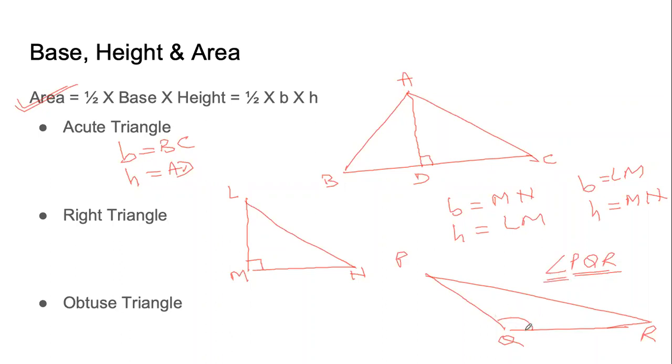Now, because angle Q is the obtuse angle, suppose we take base as QR. Now students are confused. Where is the height? Height is PR? No, height is not PR. That is the confusion. The height will start from the vertex P and it has to come vertically to the side QR, and we will have to extend this. Suppose this is S. So the height here is PS.